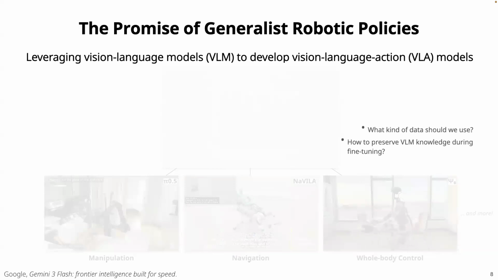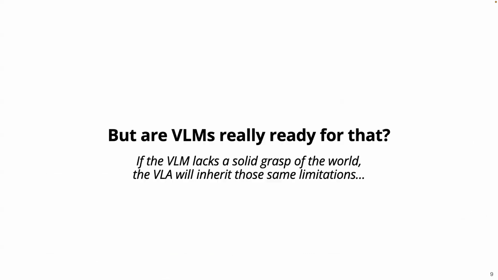Right now, a lot of exciting work is focusing on how to scale these VLA models. For example, what is the correct data to use? Some people focus on how to scale up teleoperation data. Some say that we need to use egocentric videos, or UMI style grippers, or some sort of special embodiments. And some people are studying how to preserve the VLM knowledge while fine-tuning the VLA models.